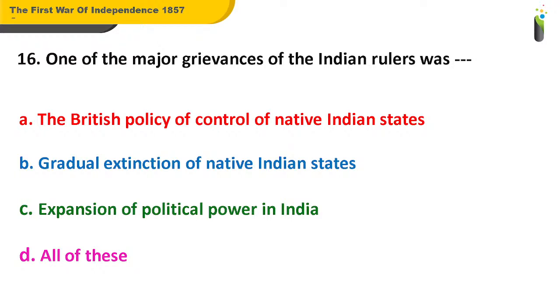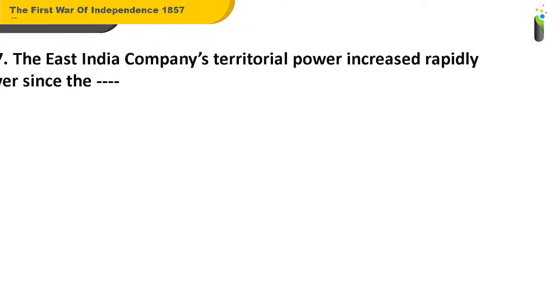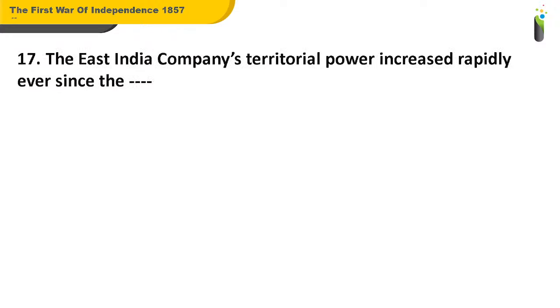Well, the answer for this question is D, all of these. So, all of these stood as major grievances for the Indian rulers. Coming to the next, question number 17. The East India Company's territorial power increased rapidly ever since the dash.